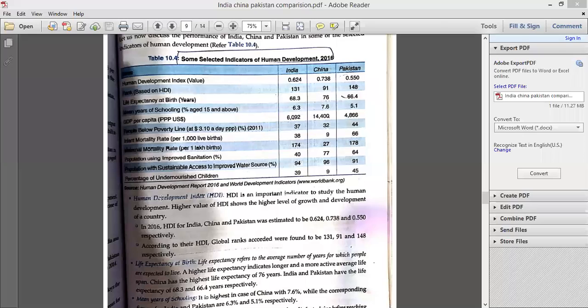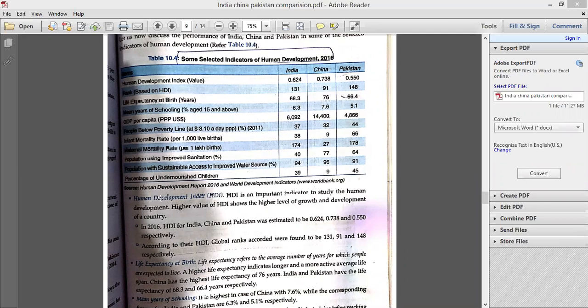Then access to improved sanitation means cleanliness. Pakistan's performance in providing sanitation is better than India's. As you can see, China has provided improved sanitation to 77% of the population, whereas the corresponding figures for Pakistan and India are 64% and 40% respectively.